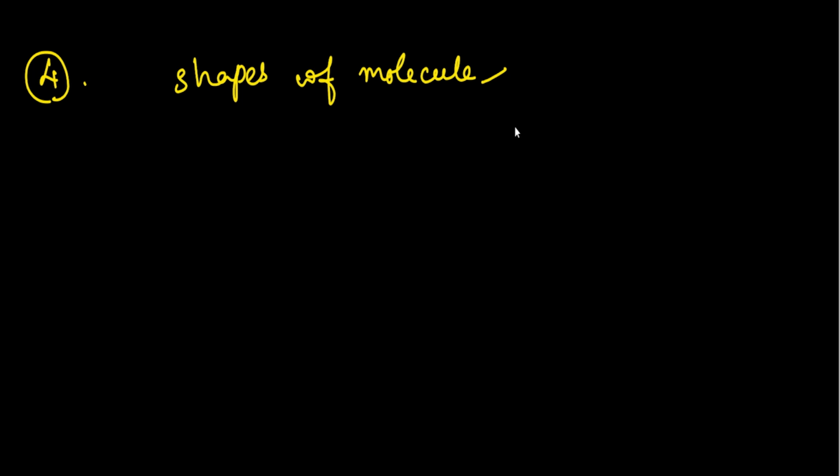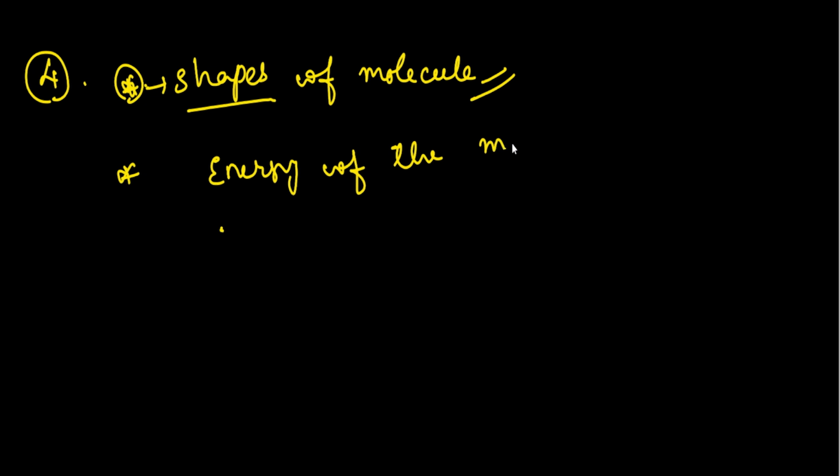It explains the stability concept, but it does not explain what the shape of the molecule is and how that shape exists. And another limitation is that it does not explain the relative stability of the molecule or the energy of the molecule. The energy of the molecule is not explained by this rule.